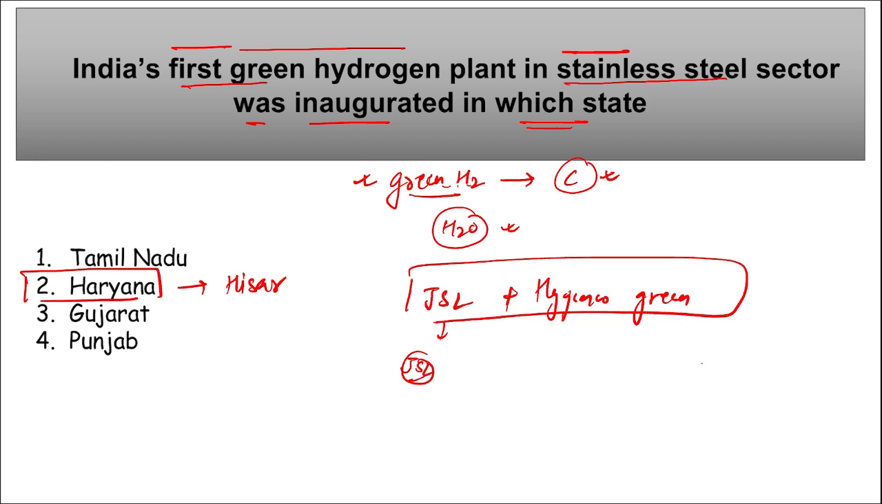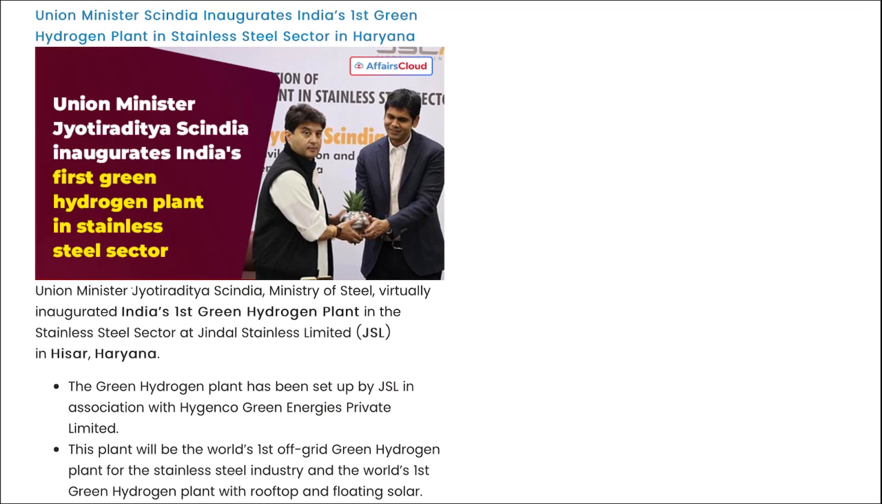Then apart from this, if we talk about Haryana, Gurugram, Haryana is the headquarter of the International Solar Alliance. Project director here is Ajay Mathur. This was started in 2015 between India and France, and Malta became the latest country that has joined the International Solar Alliance. Here you can see Union Minister Jyotiraditya Scindia, Minister of Steel, virtually inaugurated India's first green hydrogen plant in the stainless steel sector at Jindal Stainless Steel Limited, that is in Hisar, Haryana.